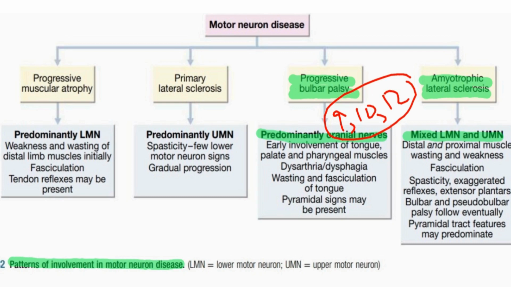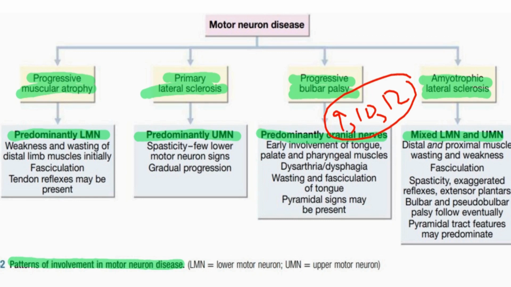Fourth, progressive muscular atrophy. In progressive muscular atrophy, there is a predominantly lower motor neuron type of lesion. There is weakness and wasting of distal limb muscles initially, fasciculation, and tendon reflexes may be present. The last type is primary lateral sclerosis. In primary lateral sclerosis, there is predominantly upper motor neuron involvement, like spasticity, and it gradually progresses. All of these types merge into motor neuron disease when the disease progresses.